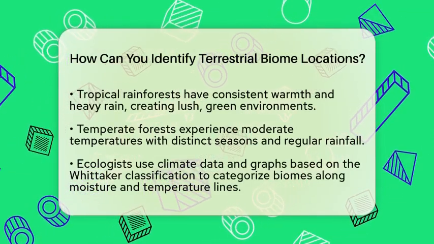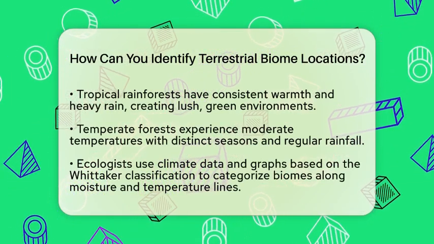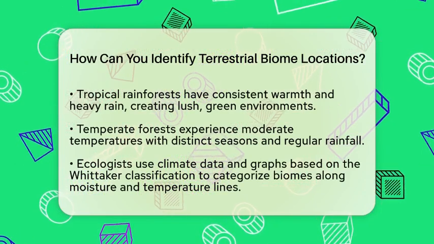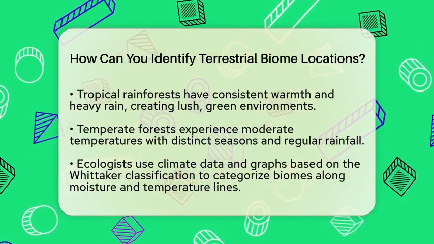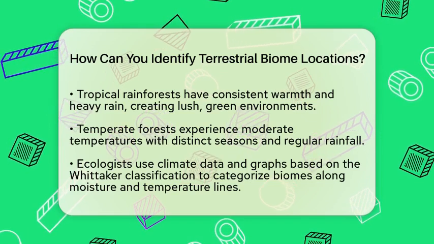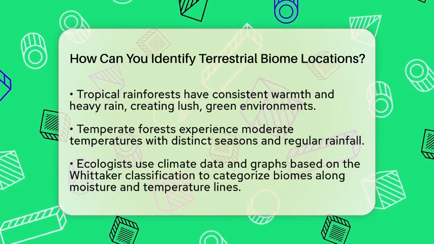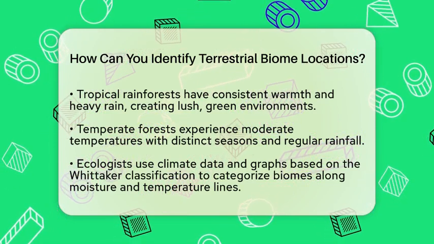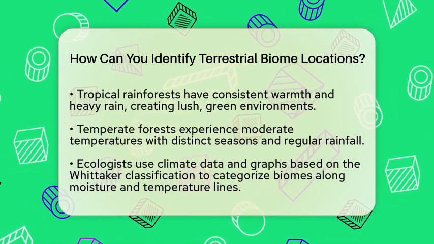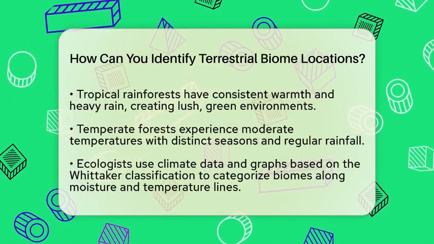Ecologists often use climate data to classify biomes. They look at graphs that show average yearly temperature against average yearly rainfall. These graphs follow a system called the Whittaker classification, which sorts biomes along moisture and temperature lines. Moving from dry to wet areas and from cold to warm areas, you can see the transition from tundra to grasslands, then to forests, and finally to rainforests.